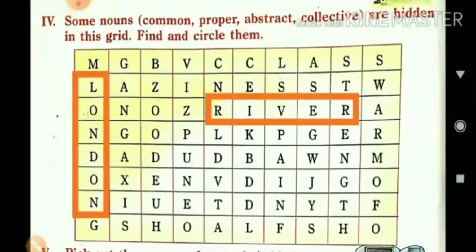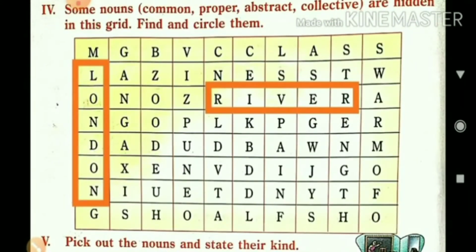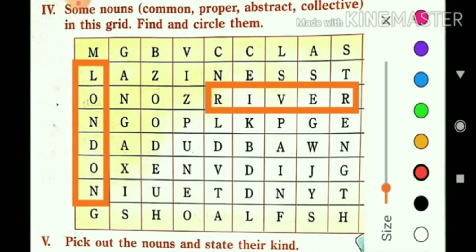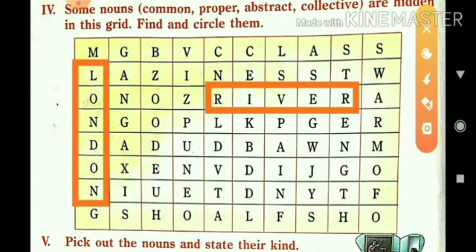In the table below you can look, some nouns are there. Those nouns are either common nouns, proper nouns, abstract nouns or collective nouns. Each and every noun present in the grid or table, you want to find out, just like I have done here. For example, there is London. London is a proper noun. Then river. River is a common noun.